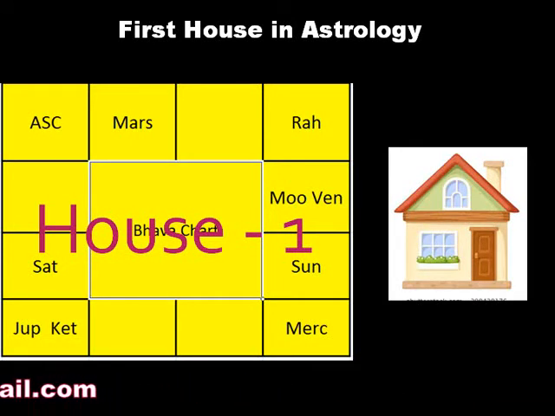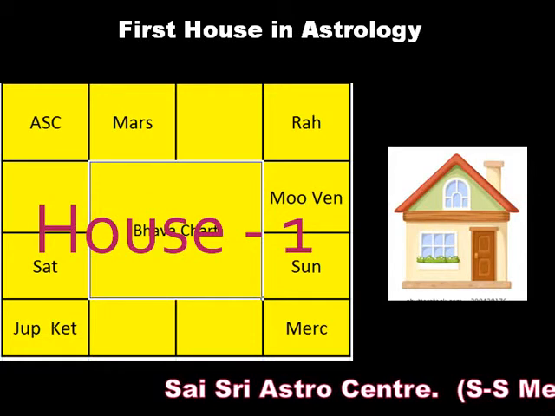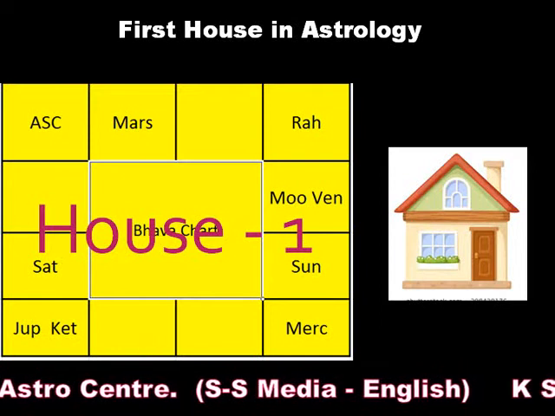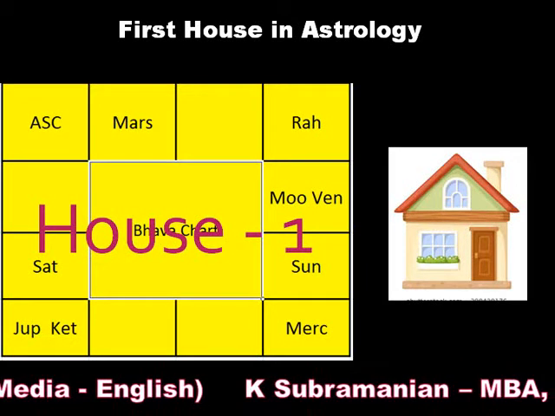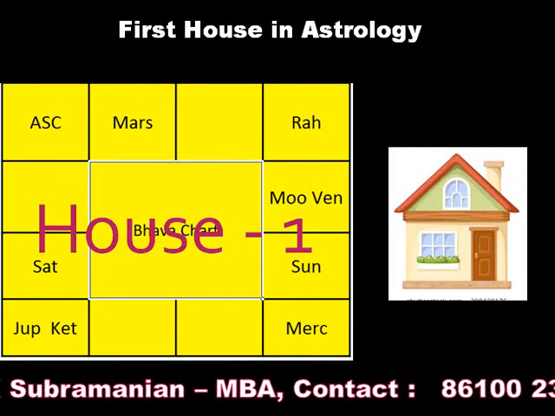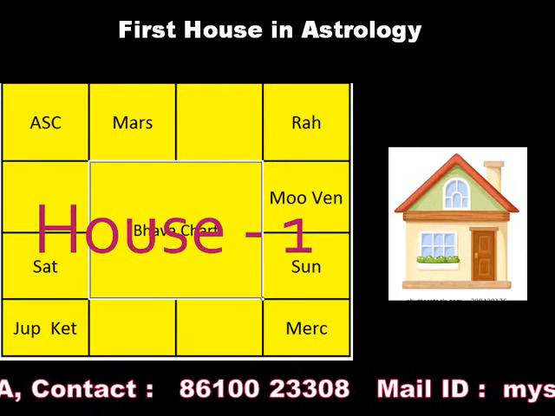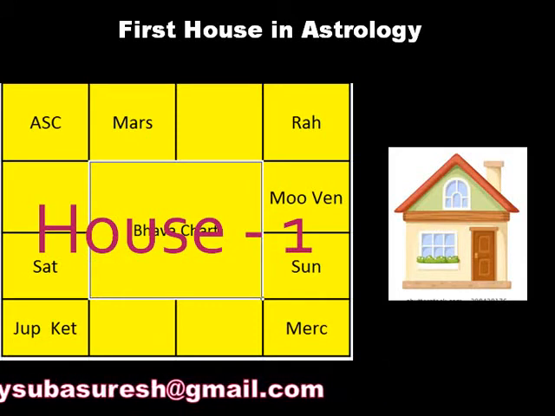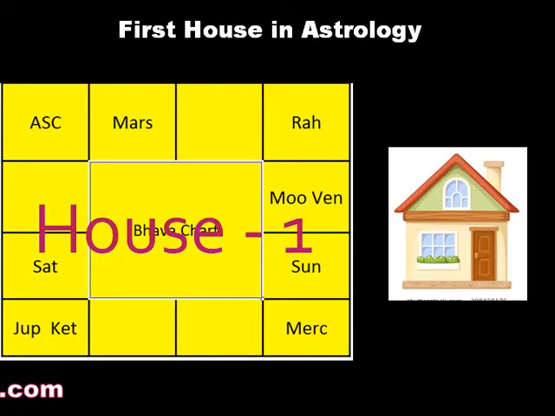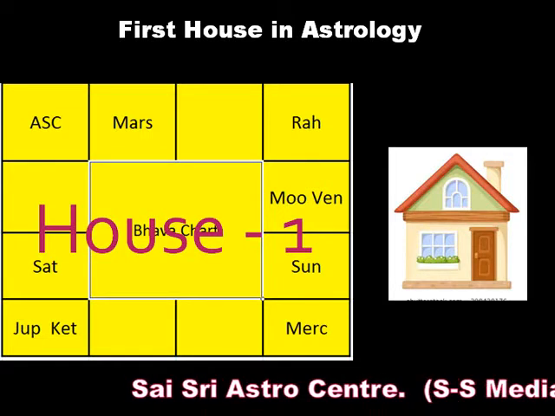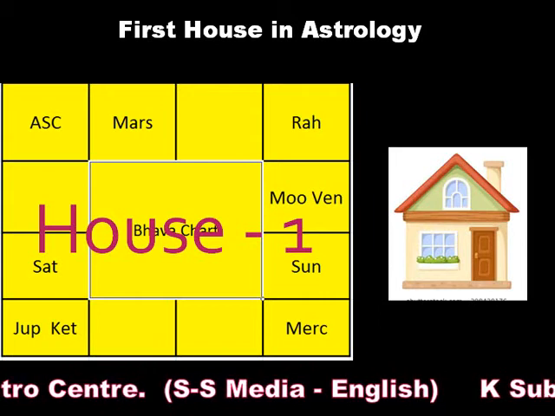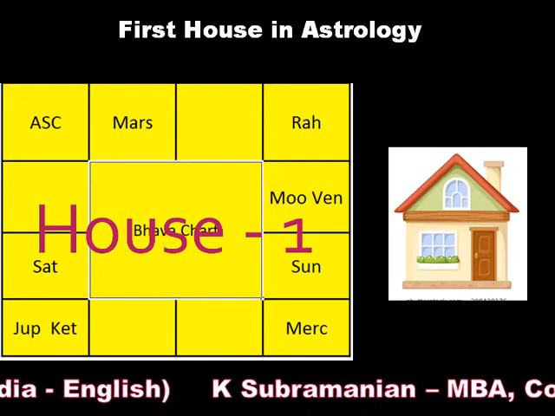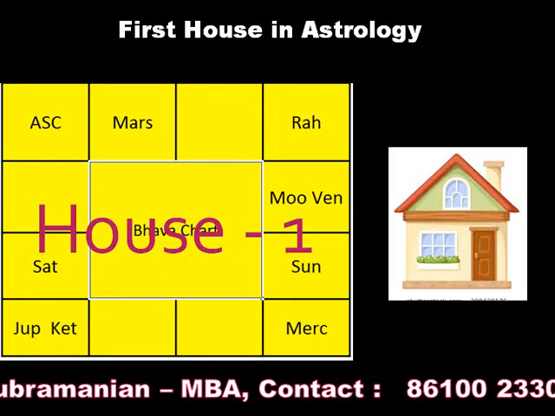Also, the ascendant is going to be the 7th house for the partner. So it always indicates the partner's relationship. If a horoscope holder is a husband, then the 7th house indicates the wife's horoscope. Similarly, vice versa, the ascendant is going to be the 7th house for the partner's horoscope. So in this way, we can identify how the relationship between the husband and wife will exist. It is purely based on the ascendant.